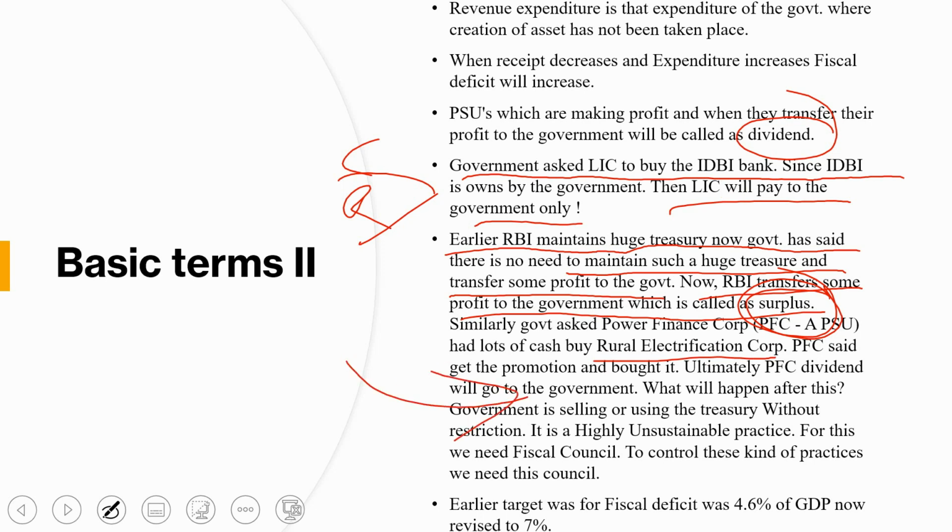Okay, see, now what exactly is the problem in this? The government is generating money, the government is getting the money, and the fiscal deficit will reduce. This is fine, but what will happen in the future?